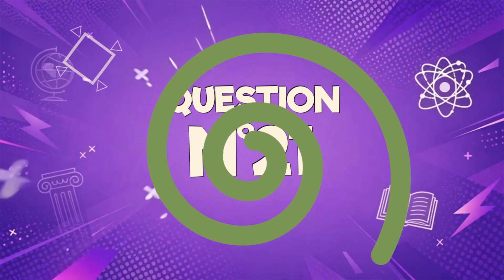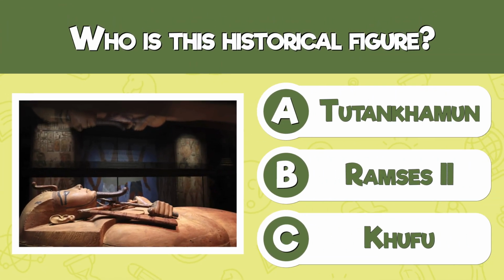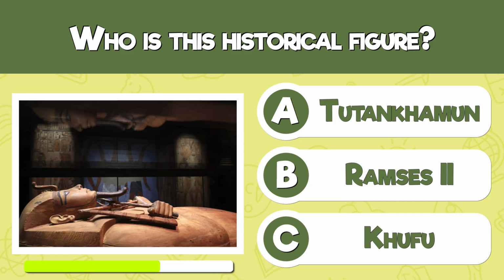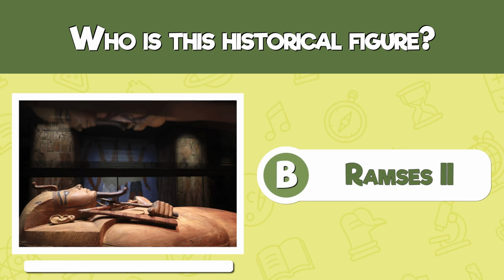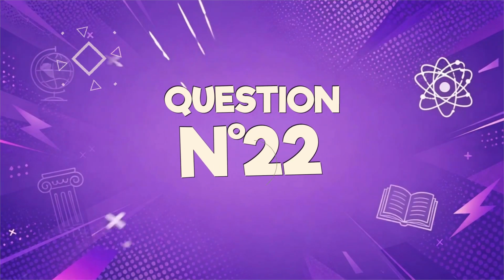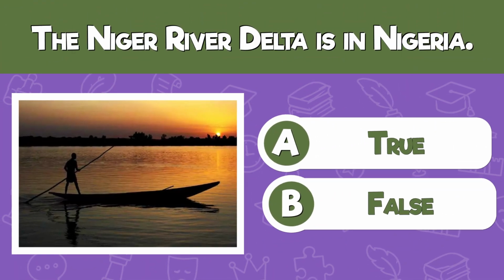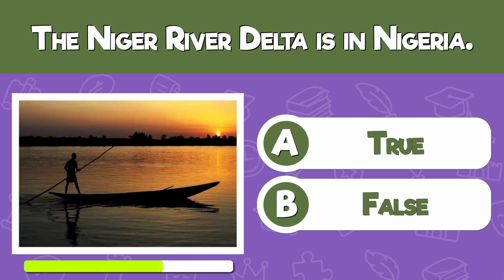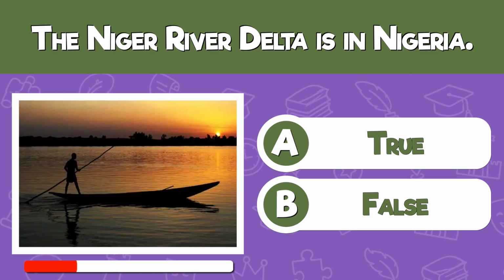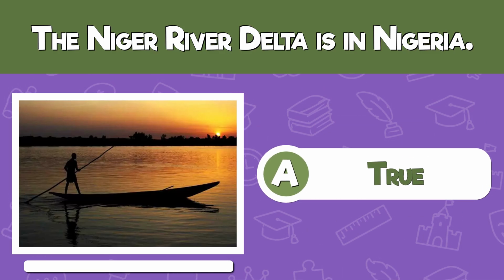Now try this one. Who is this historical figure? Ramses II. Let's move on. True or false? The Niger River Delta is in Nigeria. True.